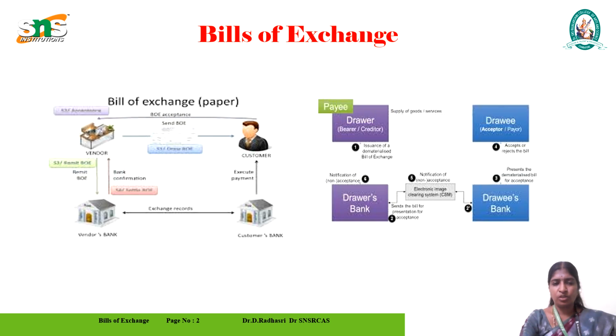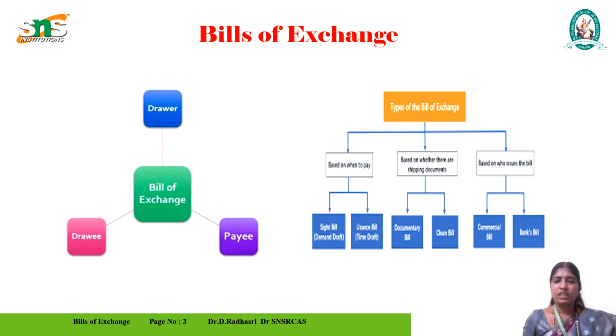The trade bill is also there, and we can discount the bill, and we can add the bank to the bill of exchange. How does the bank help? The bank gives the money. The bills are collected, and the bank settles the amount to the seller. This is how the process happens. This is the way the bill of exchange helps the buyer and seller.